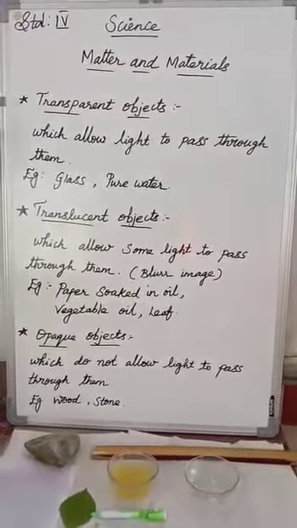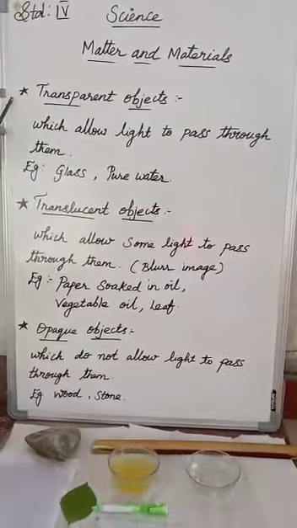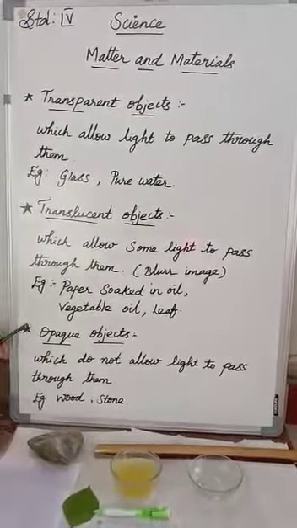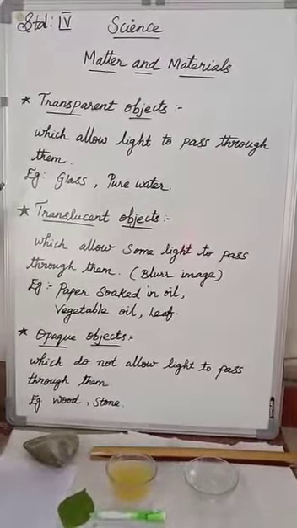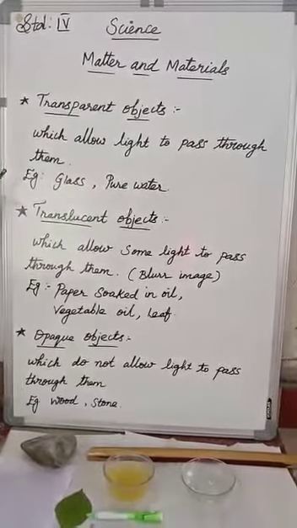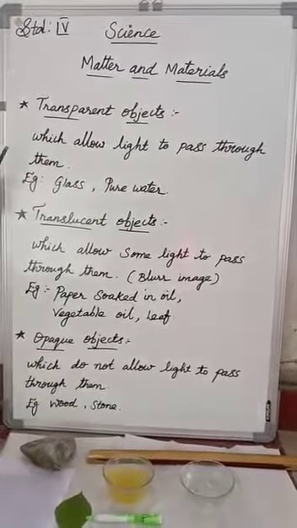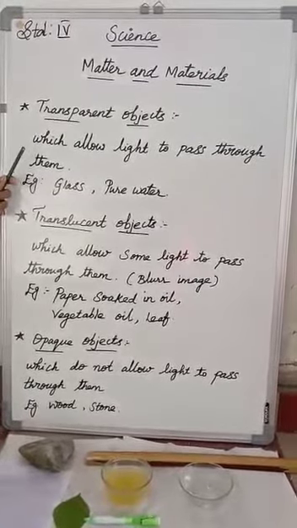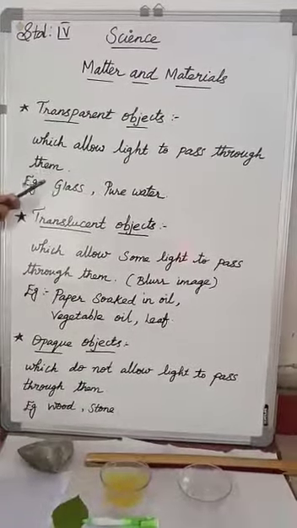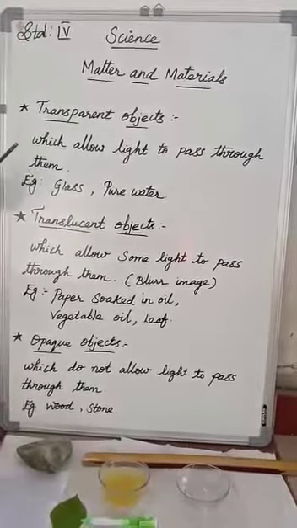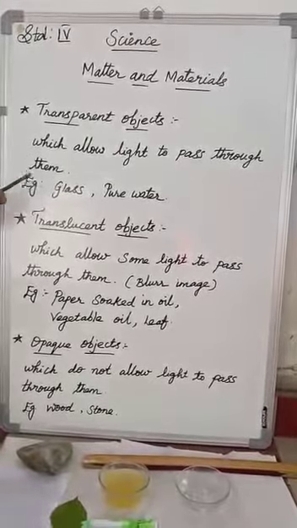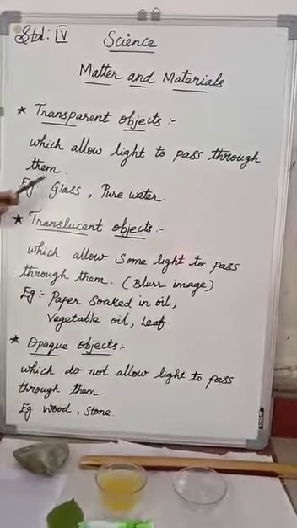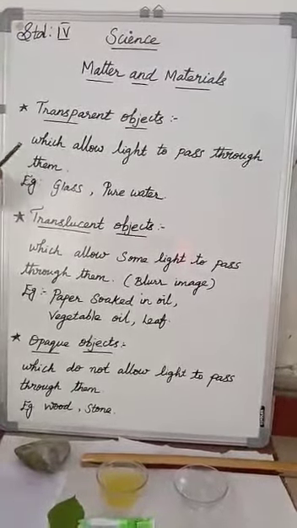Let us come to today's topic: transparent, translucent and opaque objects. Students, tell me, have you ever seen through the bus window? Yes. When light waves strike objects, some of the waves are absorbed by the object, some are reflected by it, and some might pass through it. What happens to light when it strikes objects depends on the material the object is made of.